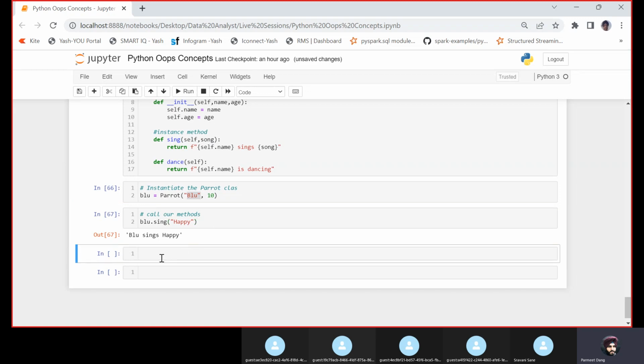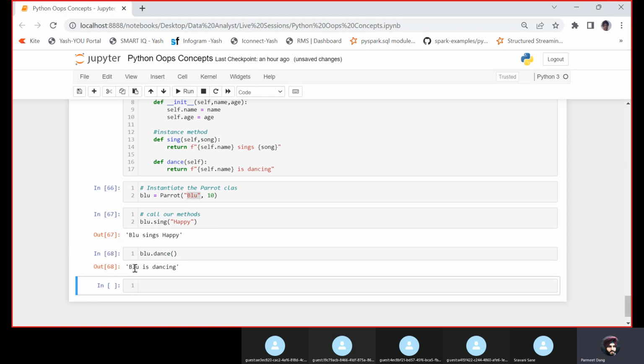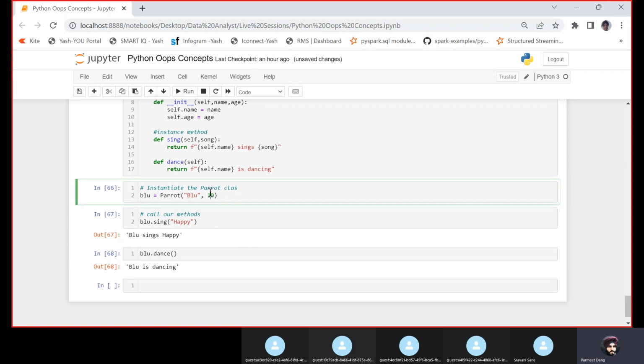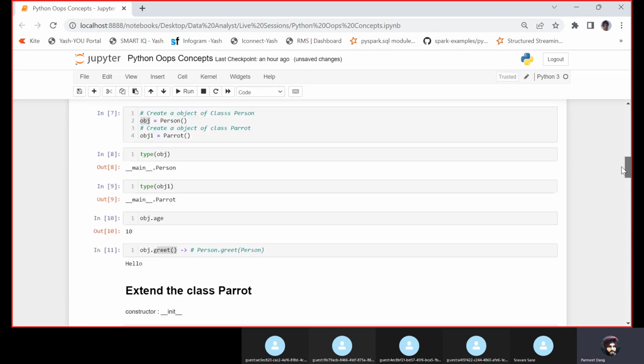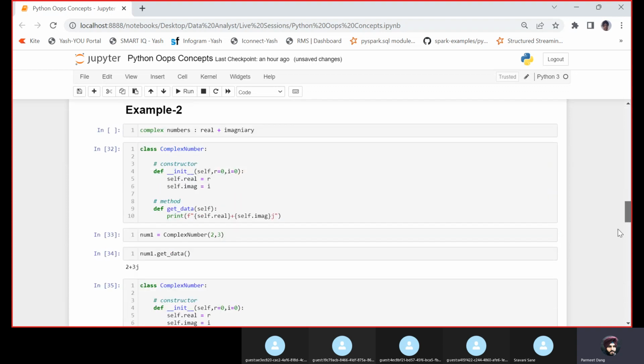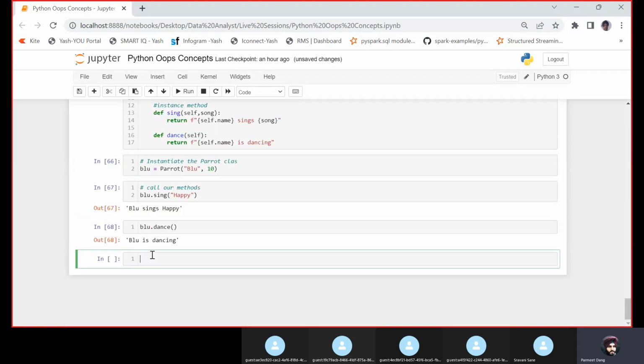Now let us call another method, blue dot dance. It is not taking any parameter. So you would see blue is dancing. So sing and dance are the two methods, and they are known as the instance methods, and they are called on an instance object that is blue. If you understood the concept of class and objects, let us go to another concept, which is inheritance.